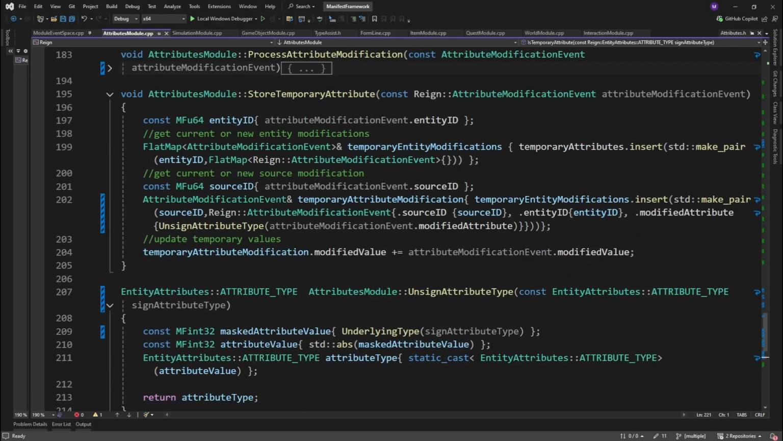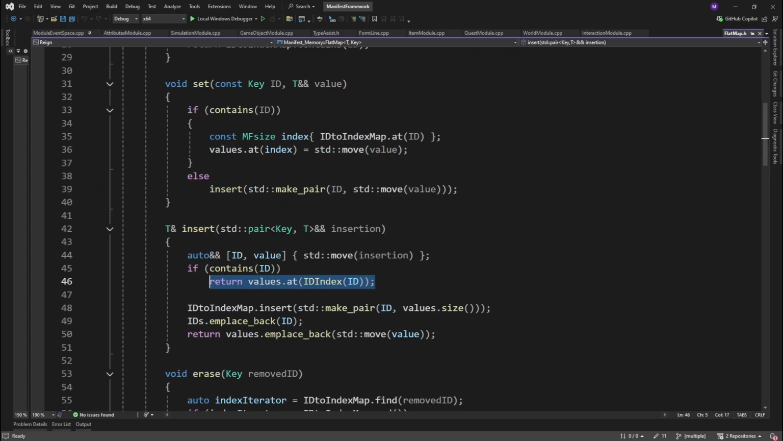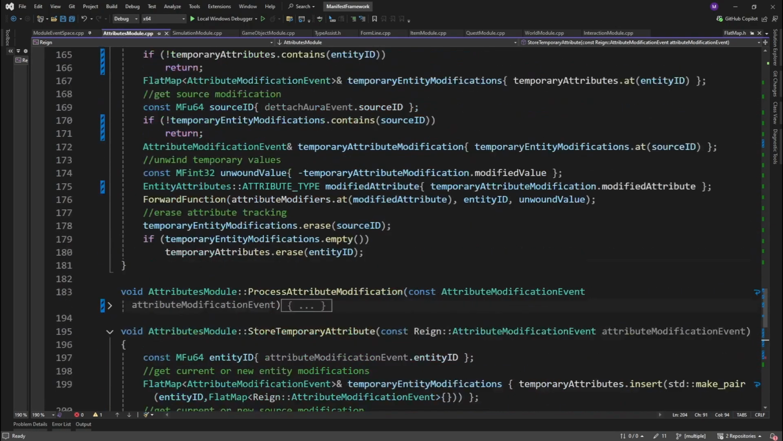less than 0. Then to store a temporary modification, we're going to take the modified entity ID and keep track of all sources that made a temporary modification. We insert the current temporary modification and the flat map will return it back to us to use, or should it already exist, say we have multiple enraged stacks already, we will get the prior modification state. Then using whatever is returned from the flat map, we simply record the new modification to the temporary attribute tracker.